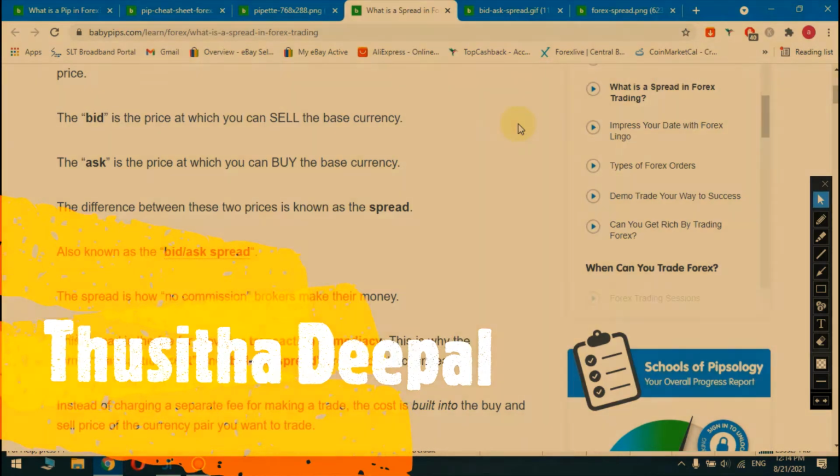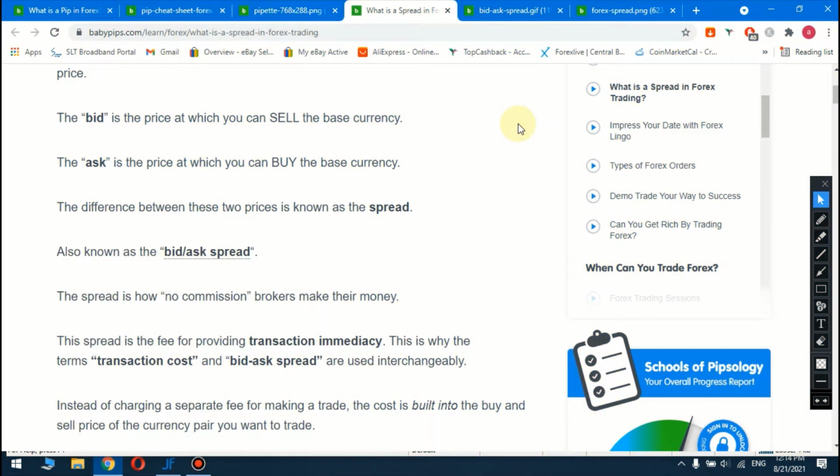In this tutorial, I will briefly explain what is bid price, what is ask price, and what is meant by the spread. This should be known to any Forex trader who is calculating profit and stop loss margin. So briefly I will explain what is bid price.